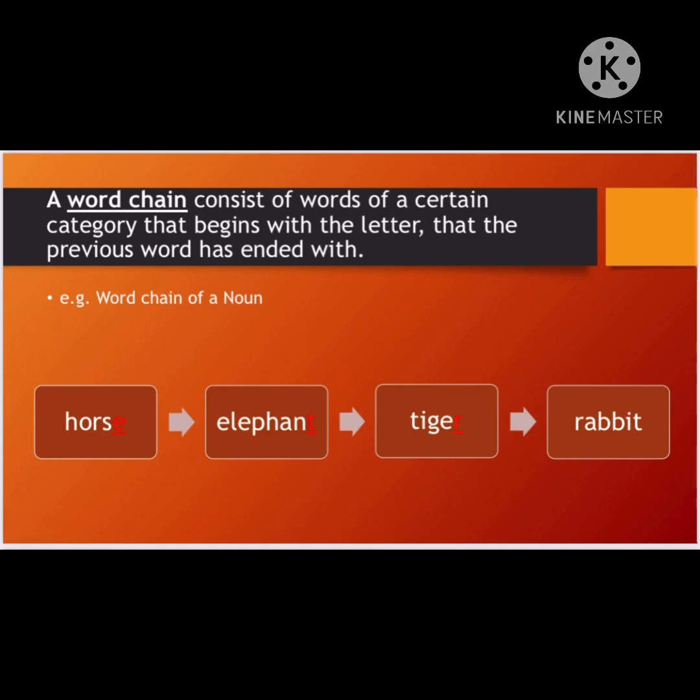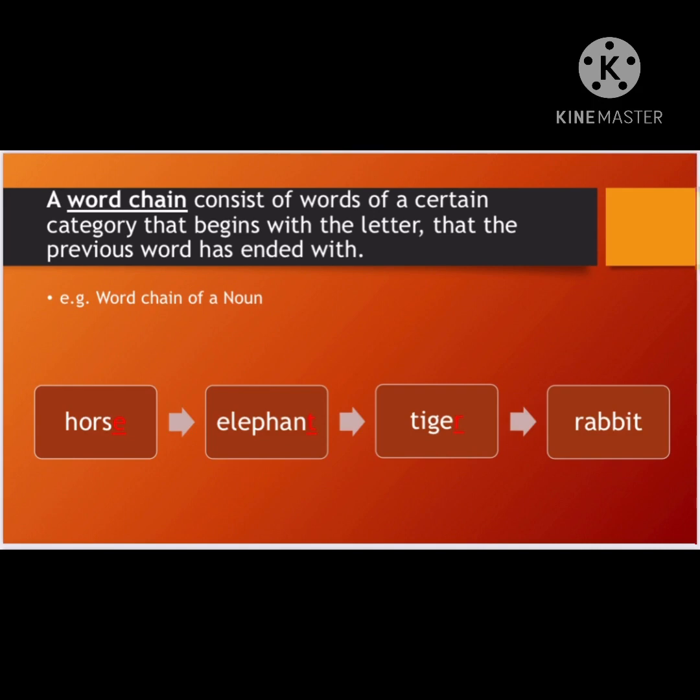We will use that last letter and make a new word from that same letter, and in this way it will go on. And children, you are supposed to write 4 sets of words in your exams. There have to be 4 words, which make one set.